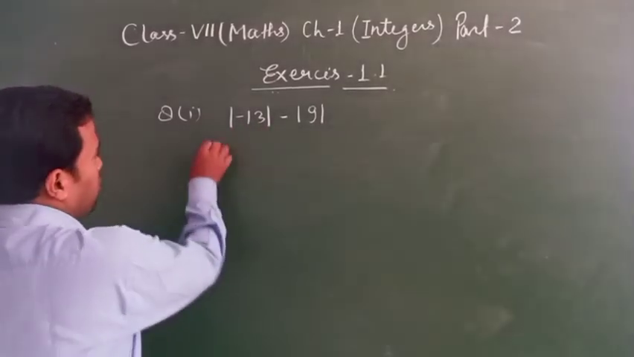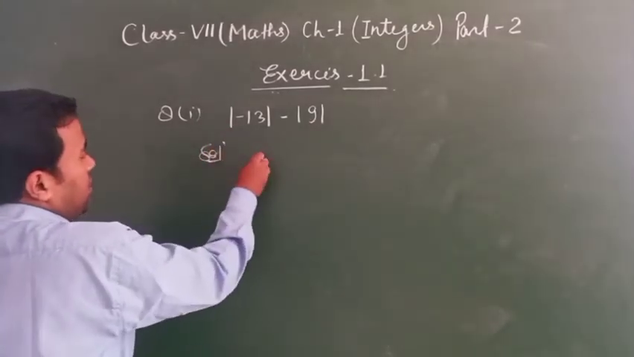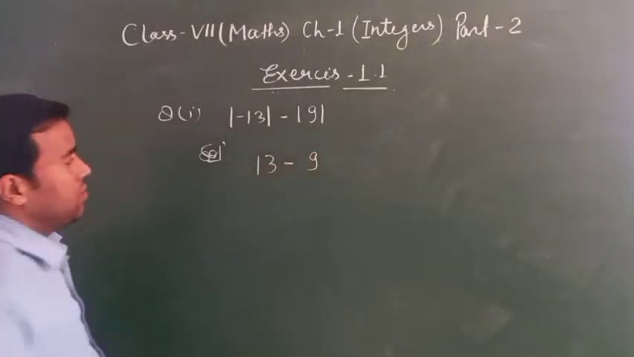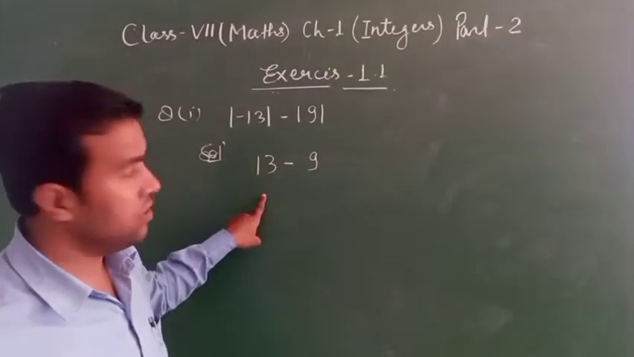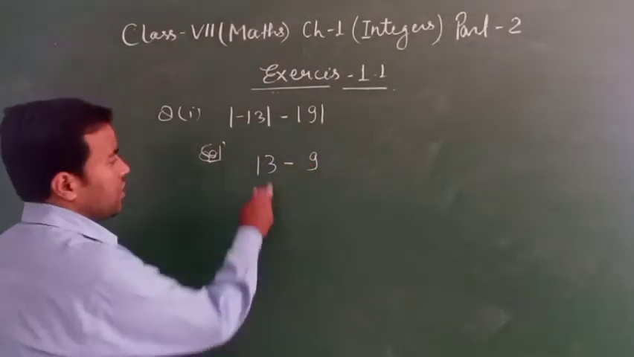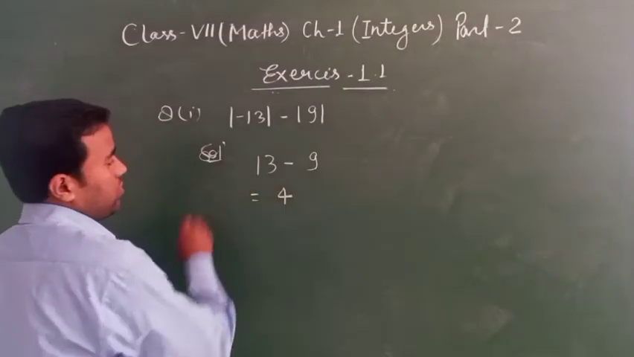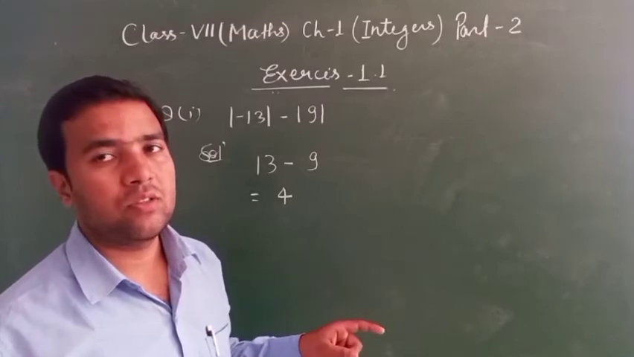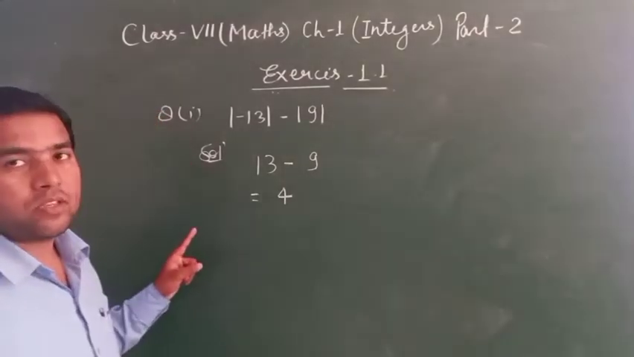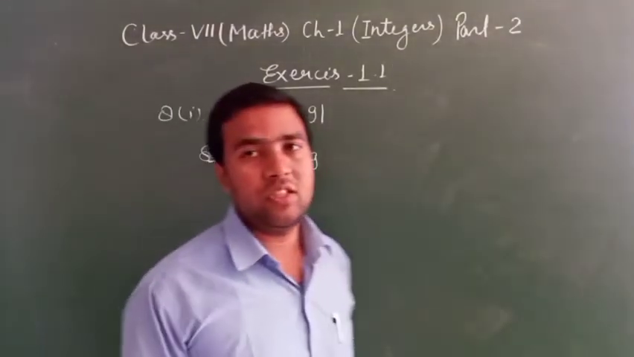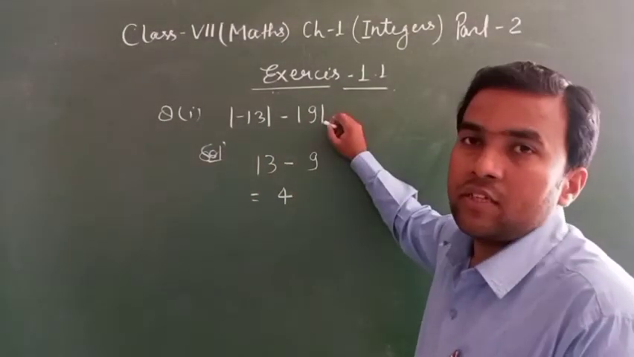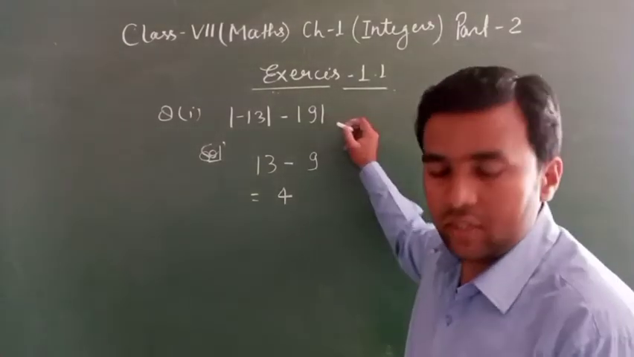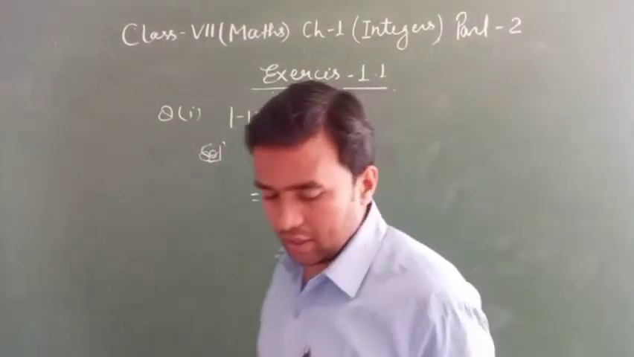For the solution, the absolute value of minus 13 is 13, and the absolute value of 9 is 9. So 13 minus 9 equals 4, that is the answer. You will not be confused by that. Suppose in your exam this type of question comes and you see this sign, you should think it is the sign of absolute value. Clear? Absolute value will always be positive. Next part I am telling you, one more part.